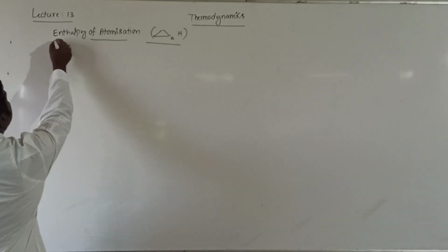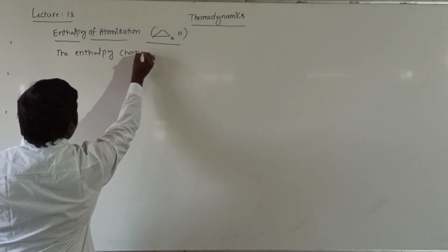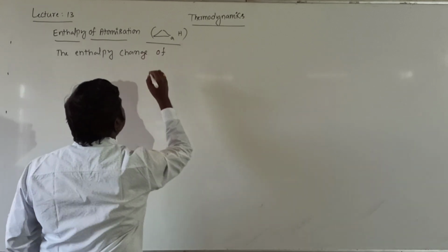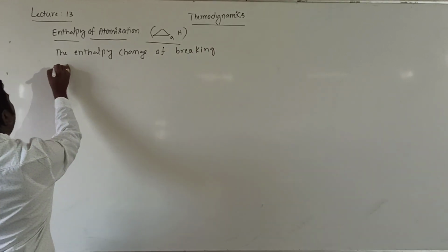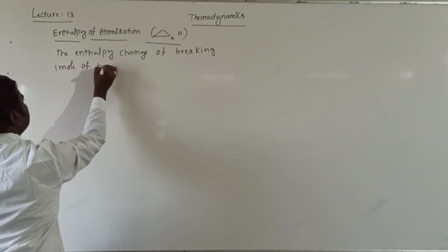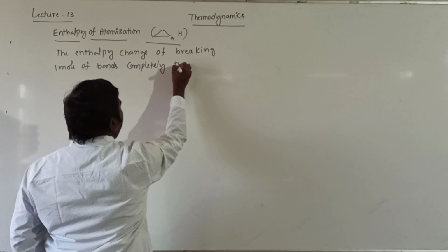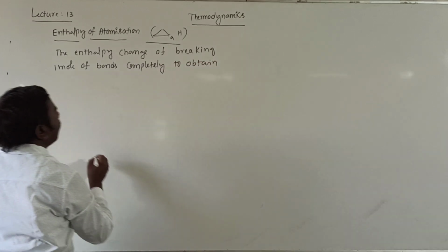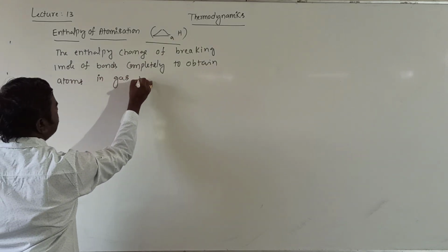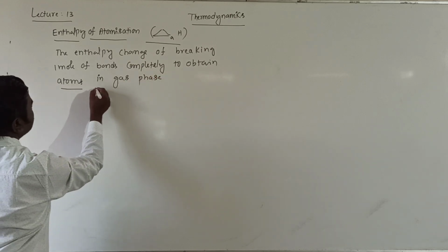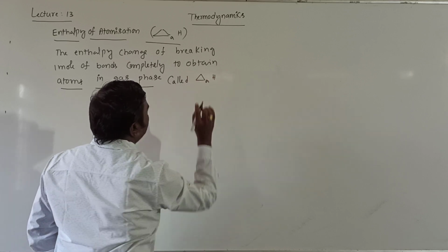If it is indicated as delta aH naught, that is standard enthalpy of atomization. The enthalpy change of breaking one mole of bonds completely to obtain atoms in gas phase is called enthalpy of atomization.